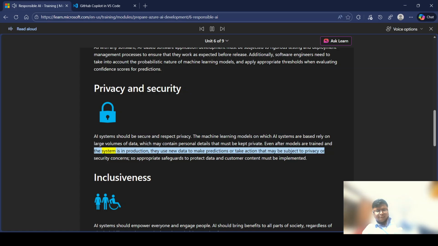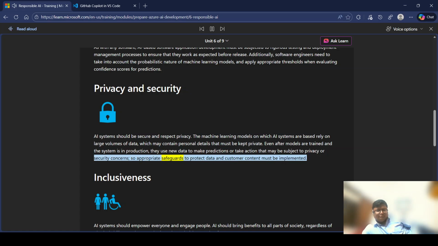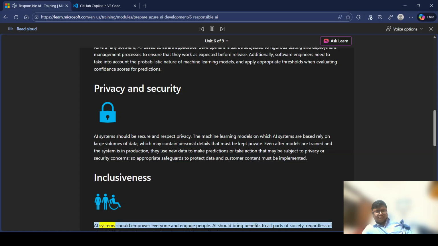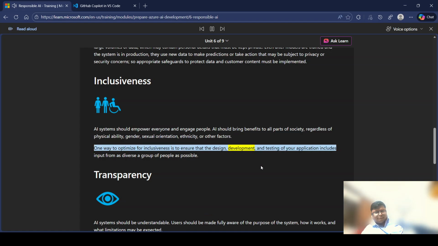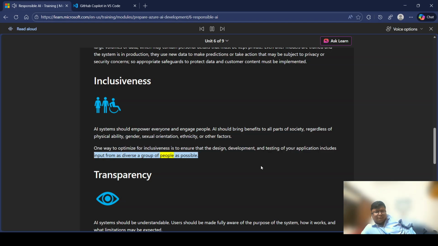Even after models are trained and the system is in production, they use new data to make predictions or take action that may be subject to privacy or security concerns, so appropriate safeguards to protect data and customer content must be implemented. Inclusiveness. AI systems should empower everyone and engage people. AI should bring benefits to all parts of society, regardless of physical ability, gender, sexual orientation, ethnicity, or other factors. One way to optimize for inclusiveness is to ensure that the design, development, and testing of your application includes input from as diverse a group of people as possible.